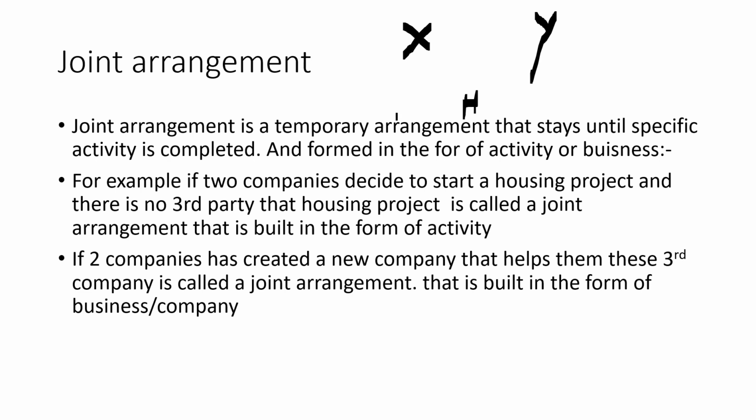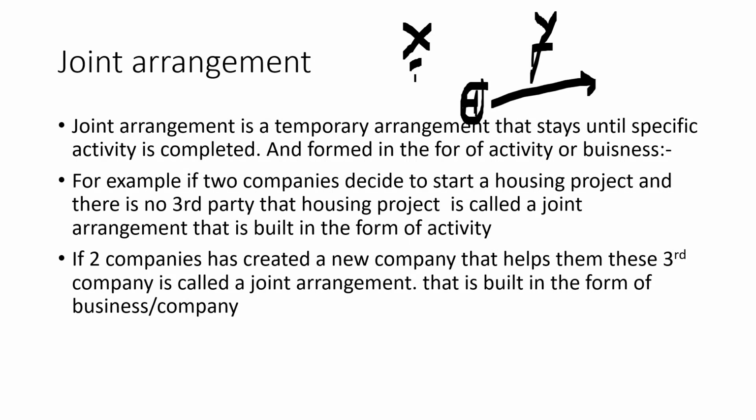Let me look at these two companies, company X and company Y. They decided to start a housing project, which is called H, and there is no third party or third company that is created from X and Y. The housing project is called a joint arrangement. This is a joint arrangement. H is a joint arrangement that is built in the form of activity.